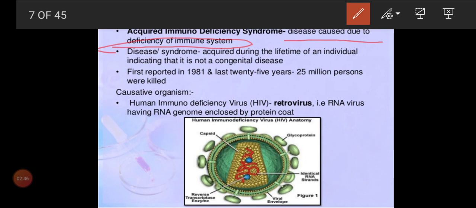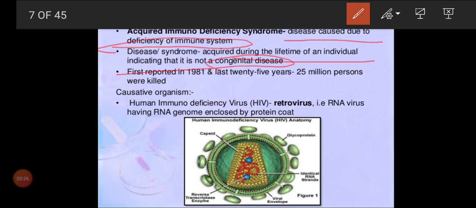Is that clear? Now, this disease or syndrome occurs during the lifetime of an individual, indicating that it is not a congenital disease. What do you mean by that? Congenital disease means it is a genetic disease, and AIDS is not a genetic disease. You are not getting it from your parents, you are getting it from your environment or during your lifetime. You are acquiring it in your lifetime. So this disease won't be in your genes. It is not a genetically inherited disease. That's why we say it is not a congenital disease.